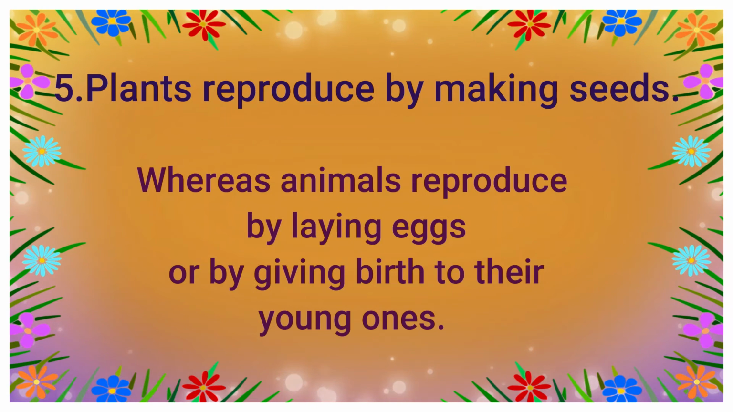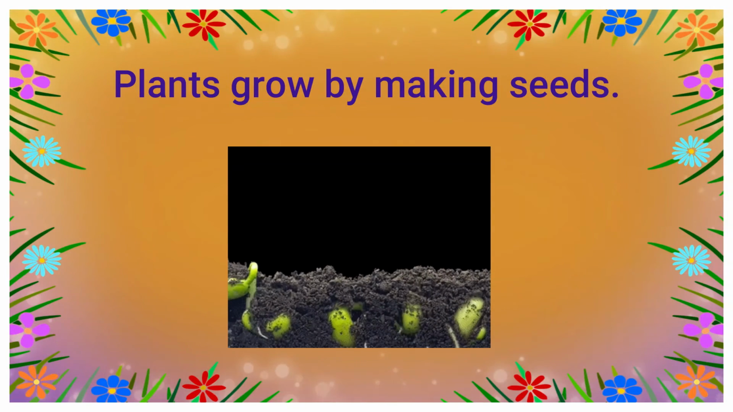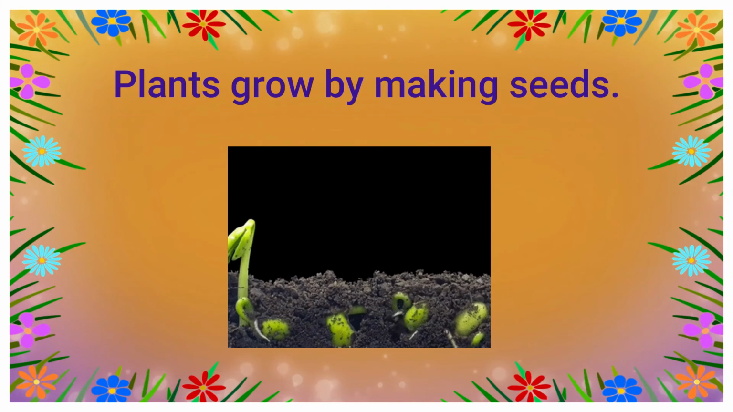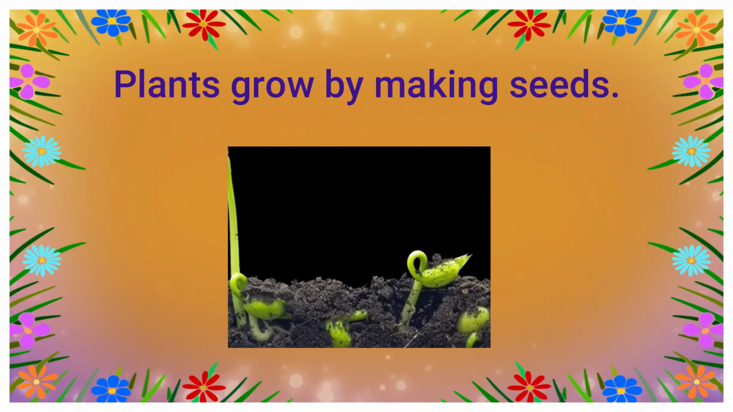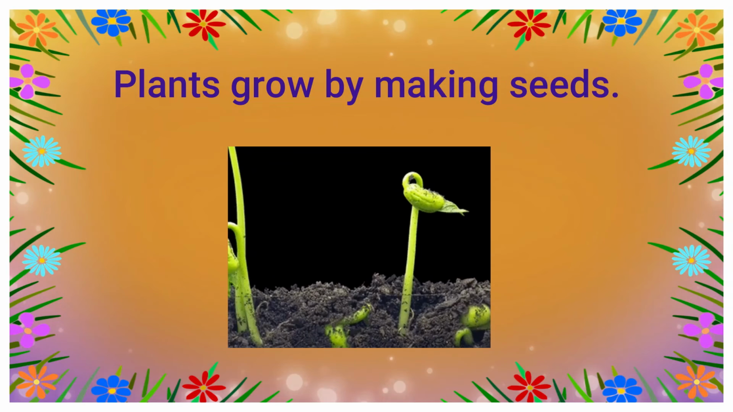Next difference. Plants reproduce by making seeds, whereas animals reproduce by laying eggs or by giving birth to their young ones. Plants grow by making seeds. Fruits contain seeds, and from those seeds new plants germinate and grow into a big tree.